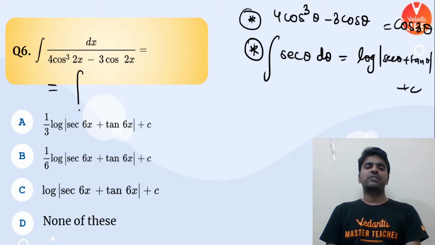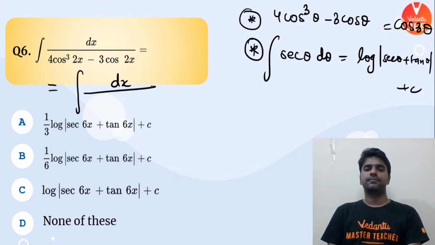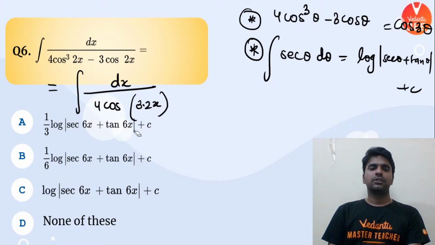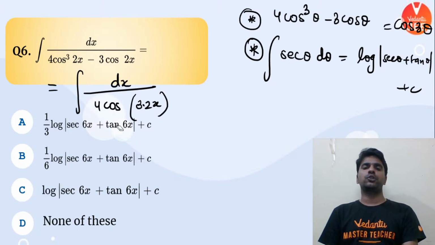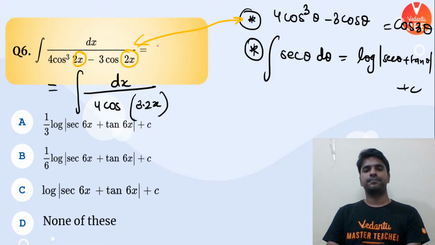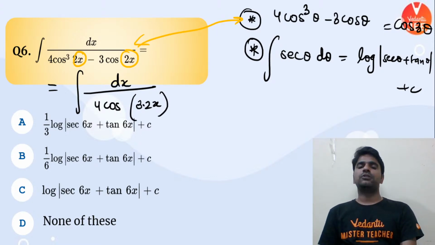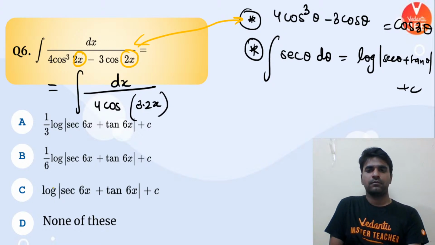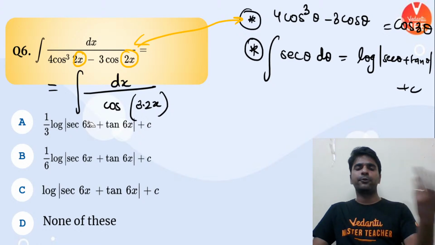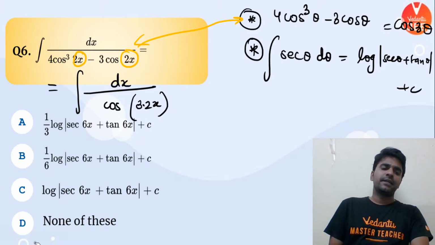So I can rewrite this expression as this. Everybody out there, 4 cos cube theta minus 3 cos theta is cos 3 theta. Theta is 2x. Compare these two expressions. Theta is 2x. Compare these two expressions. Yes? So cos 3 theta will be what? Cos 3 theta, this 4 won't come. Cos 3 theta will be what? Cos 3 into 2x.